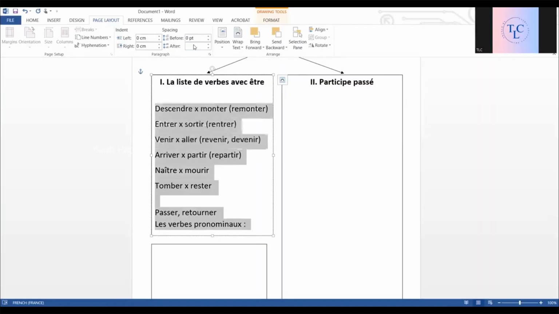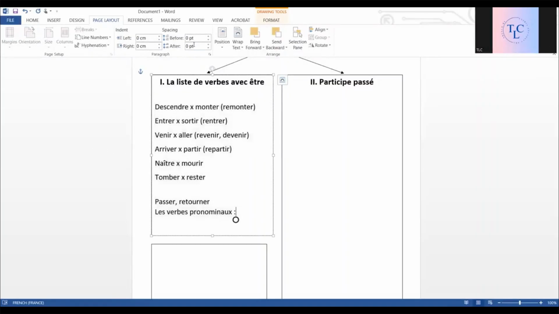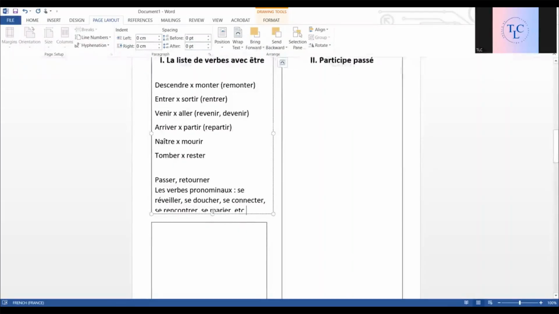So you know the verbs. So réveiller, the reflexive verbs and the reciprocal verbs. Then se doucher, se brosser, se promener, se connecter, se rencontrer, then se marier, etc. All these verbes pronominaux are with être.